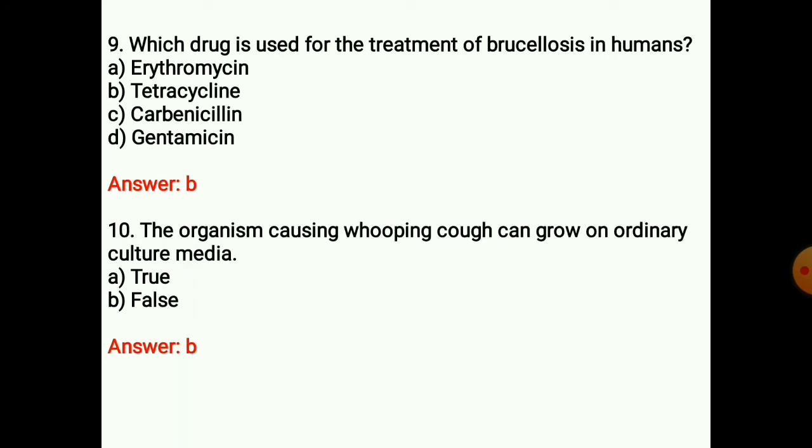Next question: which drug is used for the treatment of brucellosis in humans? Answer is B. Tetracycline is the drug of choice for the treatment of brucellosis in humans. No vaccine is available for human immunization.